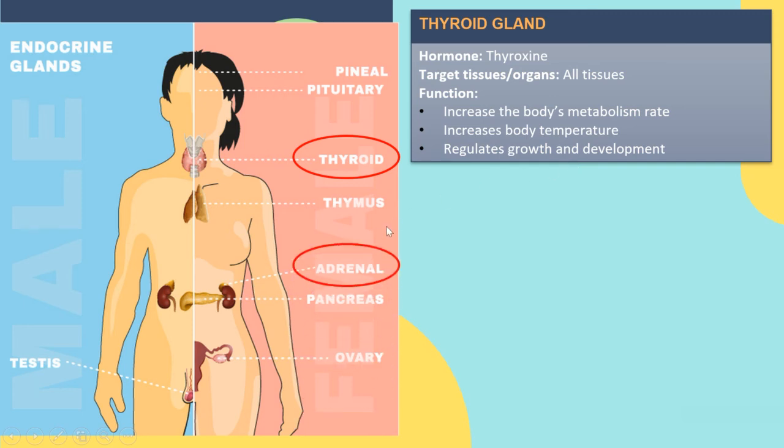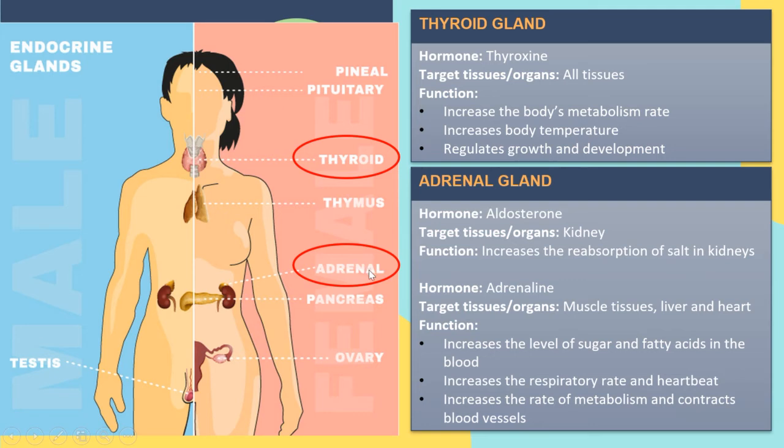Alright, so next we go to the third endocrine gland, which is the adrenal. The adrenal is located on the top of the kidney. So this is our kidney, and on the top of the kidney is the adrenal gland. The adrenal gland will secrete a few hormones. So what are they?